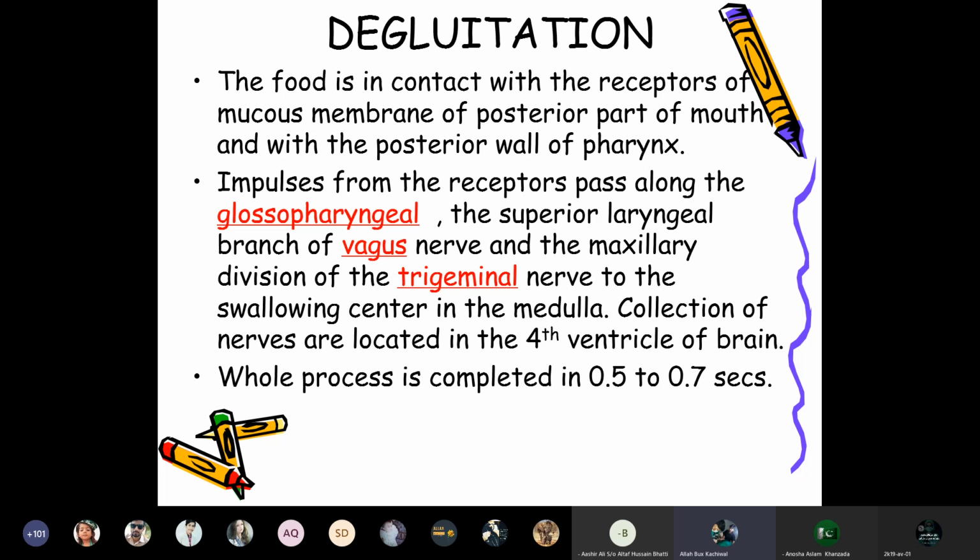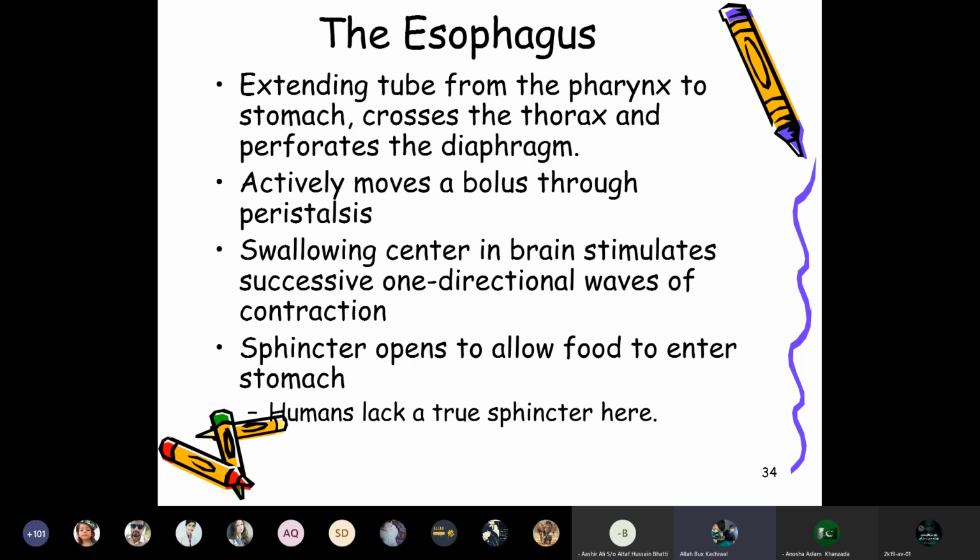So deglutition, or swallowing of the food, is the fastest act to transfer the food from the mouth to the stomach. The esophagus is a standing tube from the pharynx to the stomach; it crosses the thorax and perforates the diaphragm.